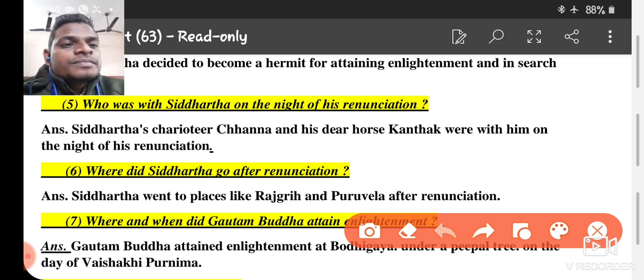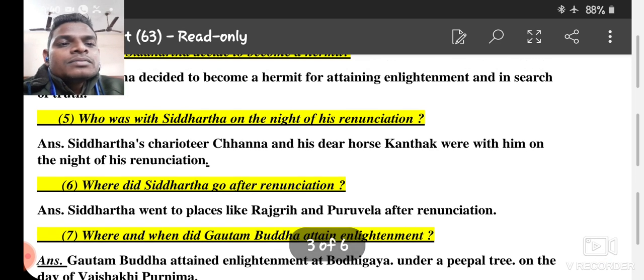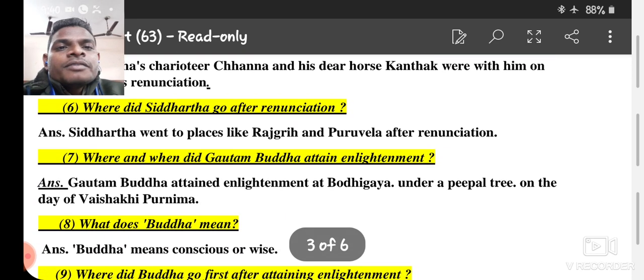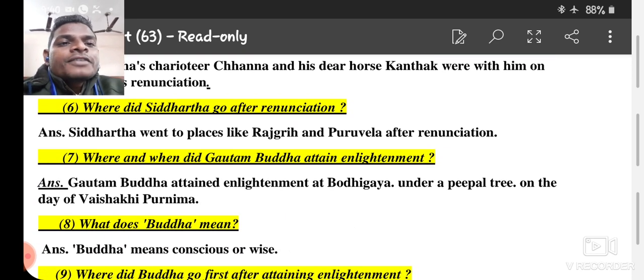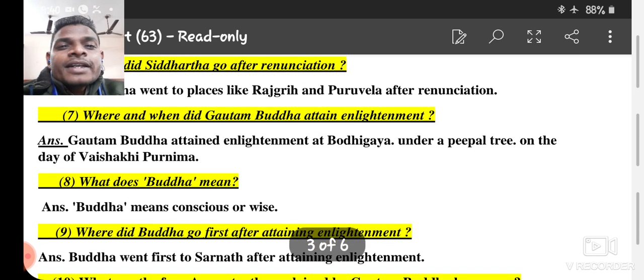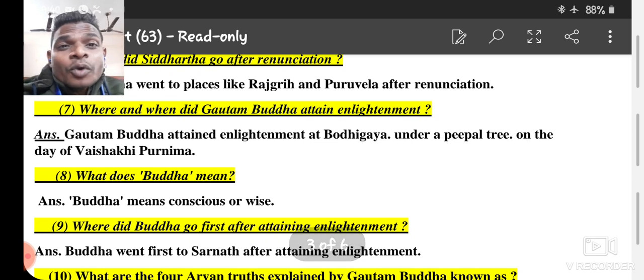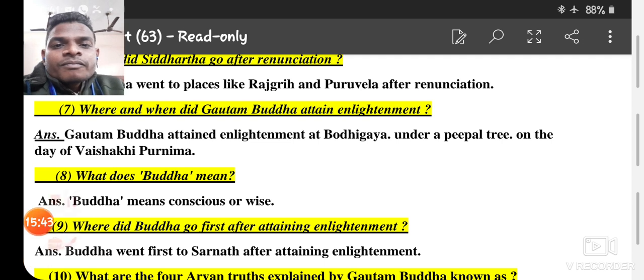Next. Where did Siddhartha go after renunciation? Siddhartha went to places like Rajgriha and Uruvela after the renunciation. Very easy. Number 7. Most important and very most important question for your examination, 1 mark.